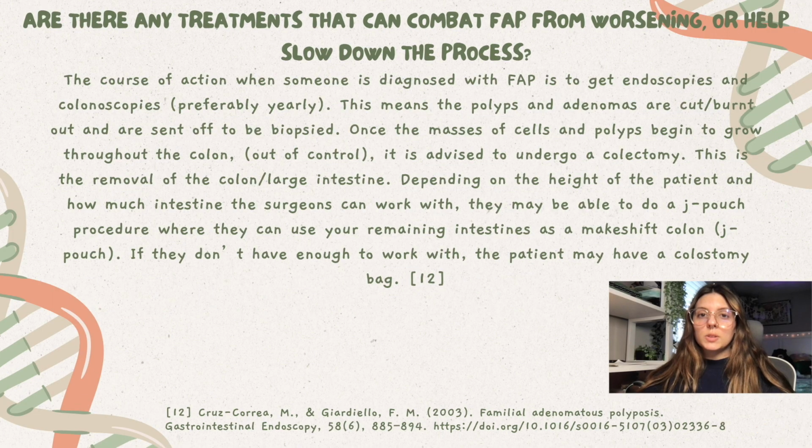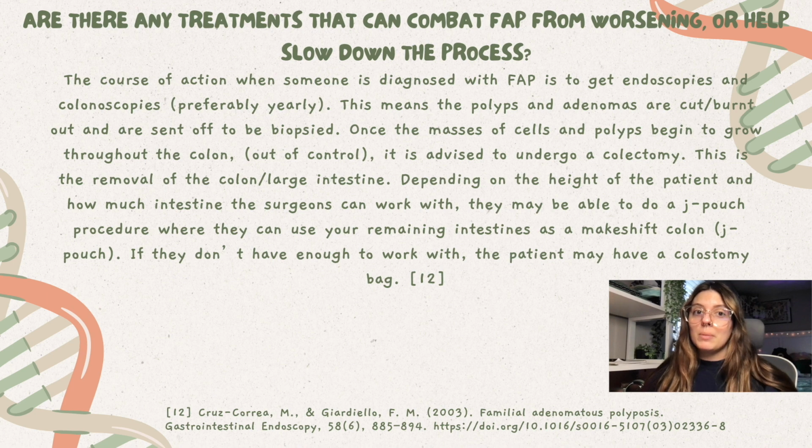When someone is diagnosed with FAP, the plan is to get endoscopies and colonoscopies, preferably yearly. This means the polyps and adenomas are cut and burnt out, and then some are sent off to be biopsied. However, once the masses of cells and polyps begin to grow throughout the colon out of control, it is advised to undergo a colectomy. A colectomy is the removal of the colon and large intestine. Depending on the height of the patient and how much intestine the surgeons can work with, they may be able to do a J-pouch procedure where they can use your remaining intestines as a makeshift colon.